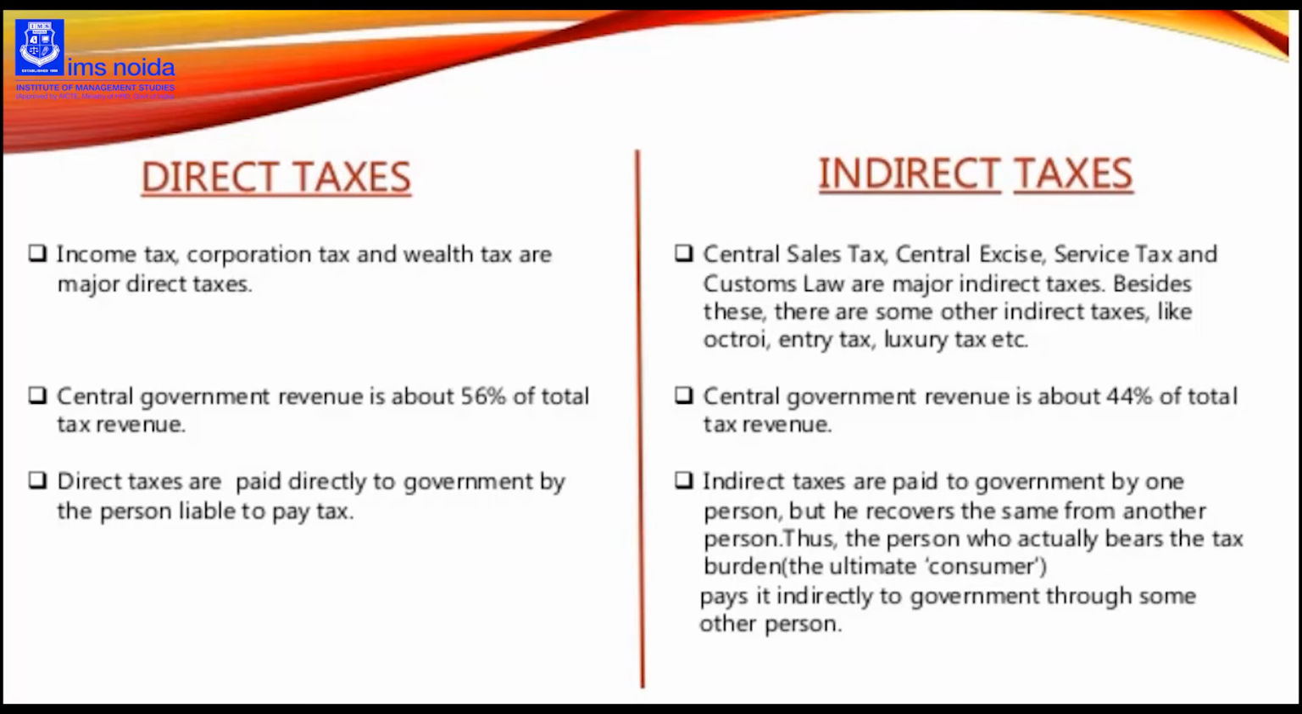Now indirect taxes have been converted into GST. There is a single tax structure for the indirect taxes, which is called goods and services tax, which I will cover in my next lecture. But earlier, prior to GST, we used to pay all these types of taxes which were covered under indirect tax, which provides revenue to the government of about 44% of total tax revenue.